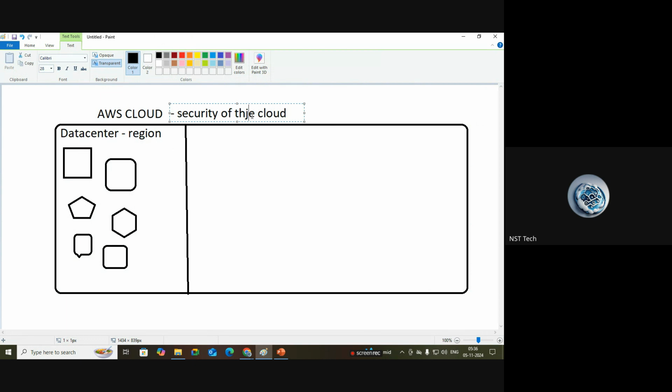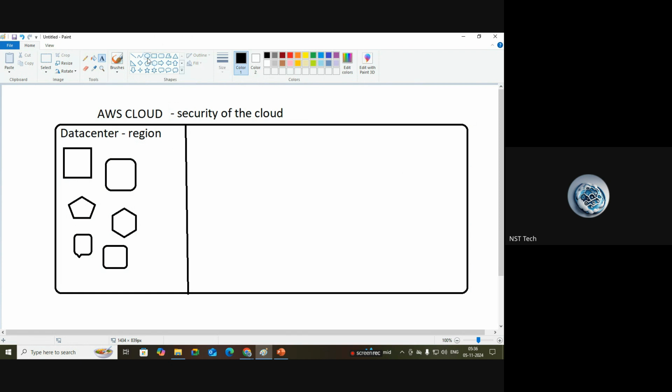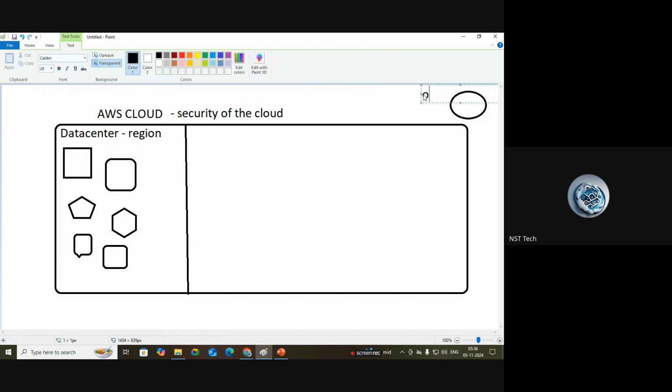Then, from this location, here we are going to have a customer. Let's say one organization, with an organization owner.